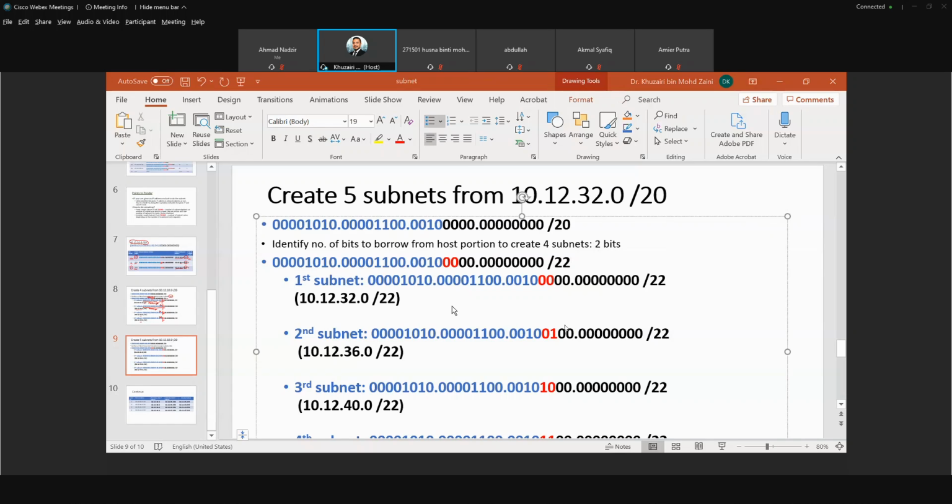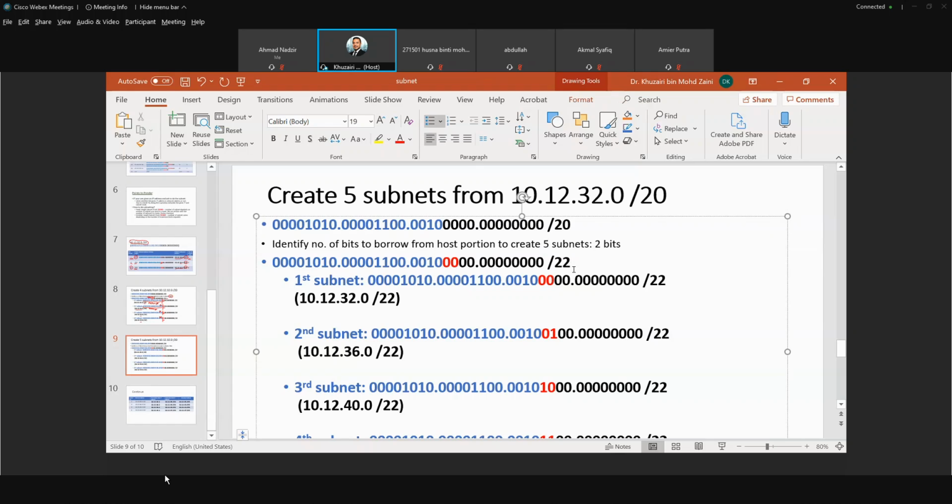You need to borrow at least 3 bits, right?